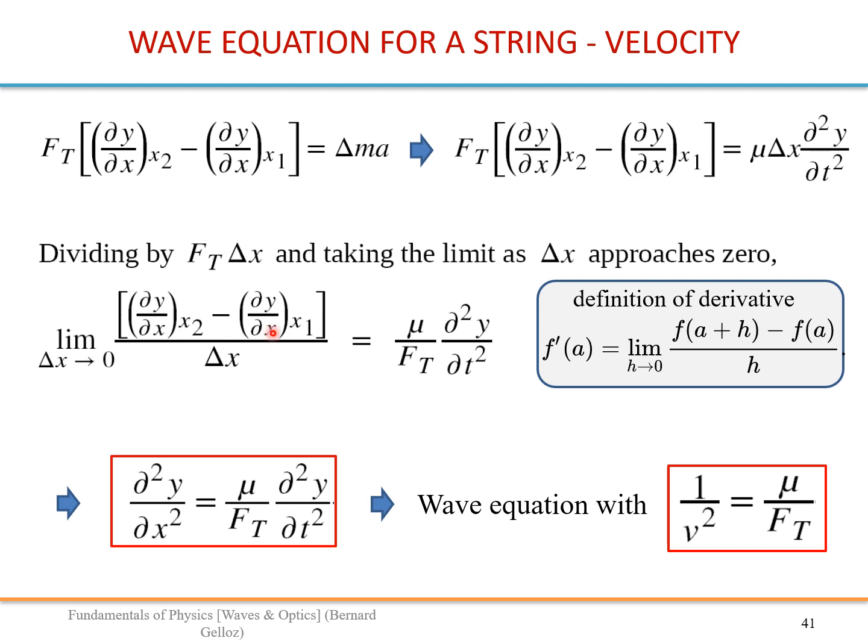So this becomes this equation, which is what we have seen before, the wave equation. And this piece is supposed to be 1 over v squared. Therefore, we get that indeed the speed is the square root of the tension divided by the density.